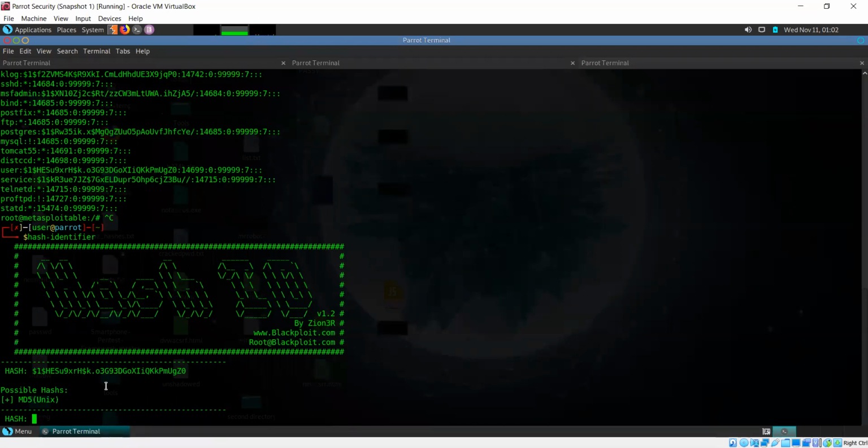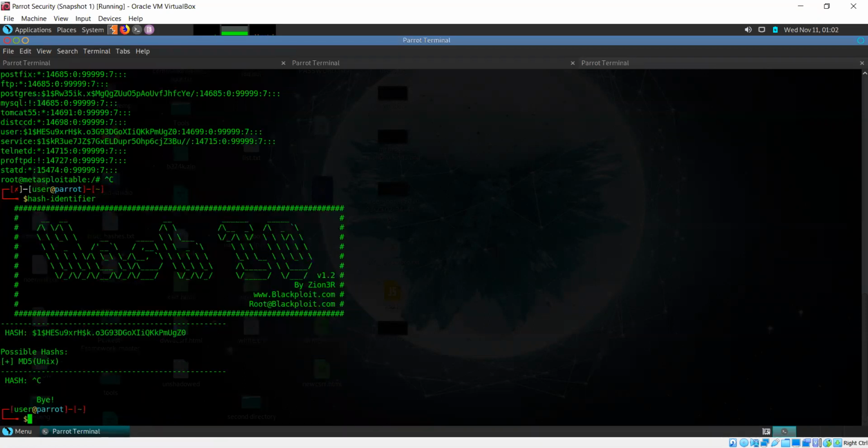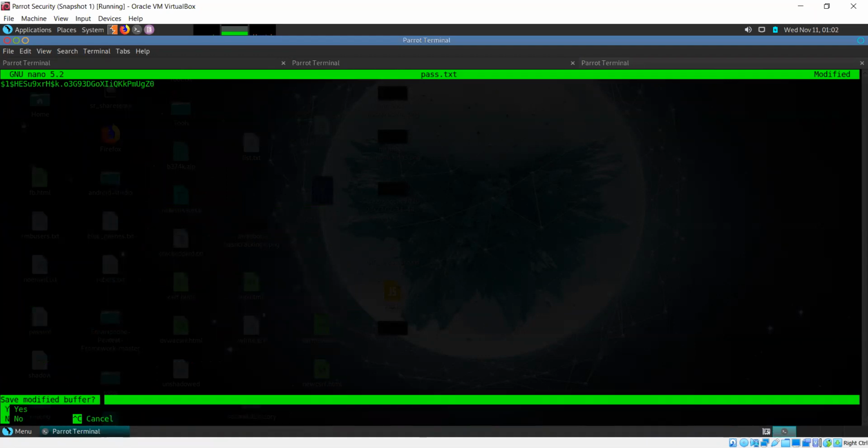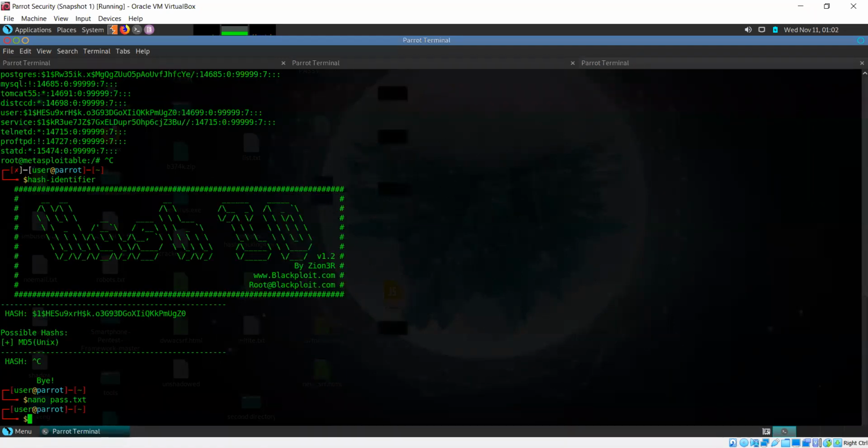So I can exit out of it, and then I can use something like John the Ripper. But with John, I need to save this password hash in a file. So what I'll do is simply open a file, password txt, paste it here, exit, save buffer, yes, and I can run John on this file, pass.txt.